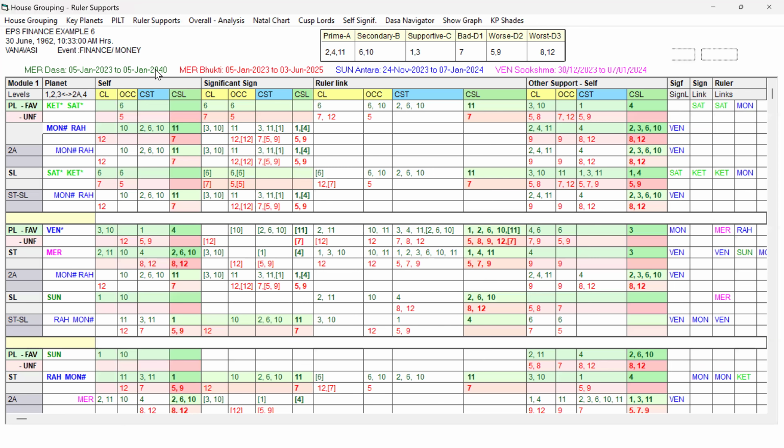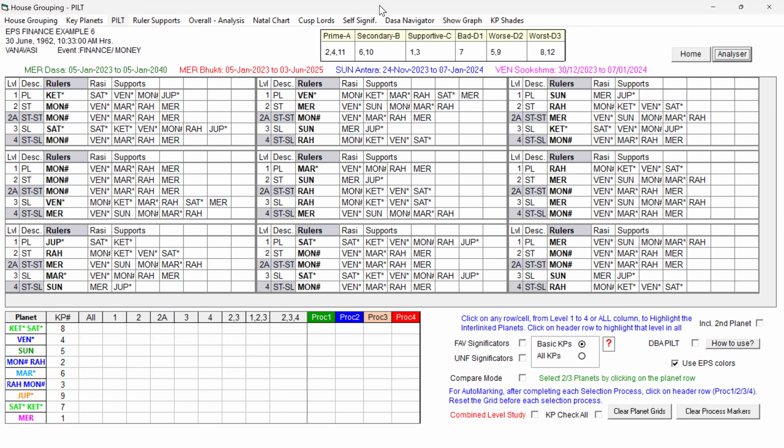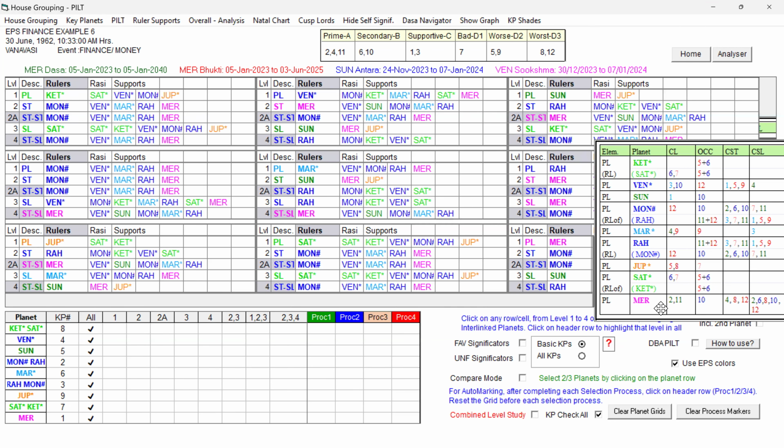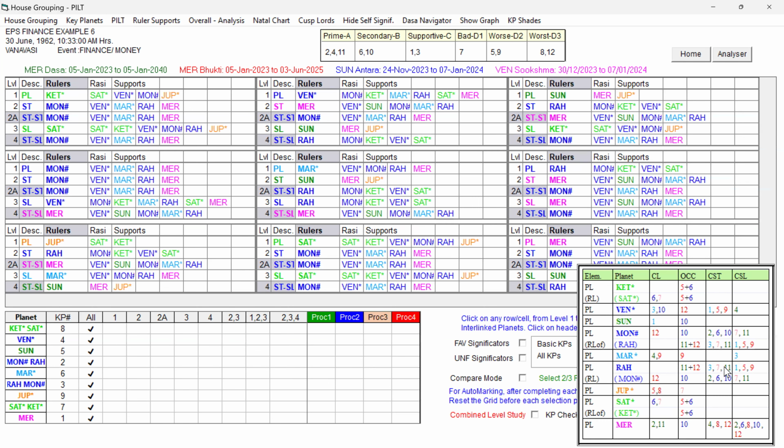Now we are on the PILT page. Let me open the self significators and also click KP check all. You can see that the Mercury planet is strongly unfavorable, and many planets are having the 12th house. Venus has got 12, 5, 9, and Moon has got the 12th lord itself, and Rahu has got 12 and also 5, 9.